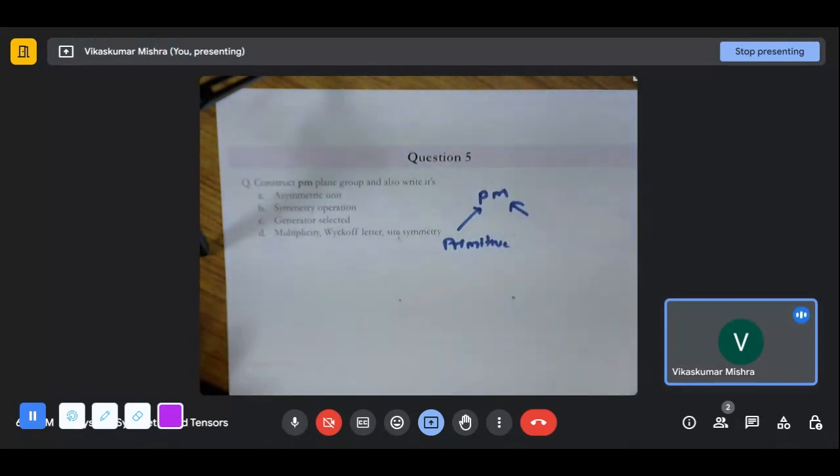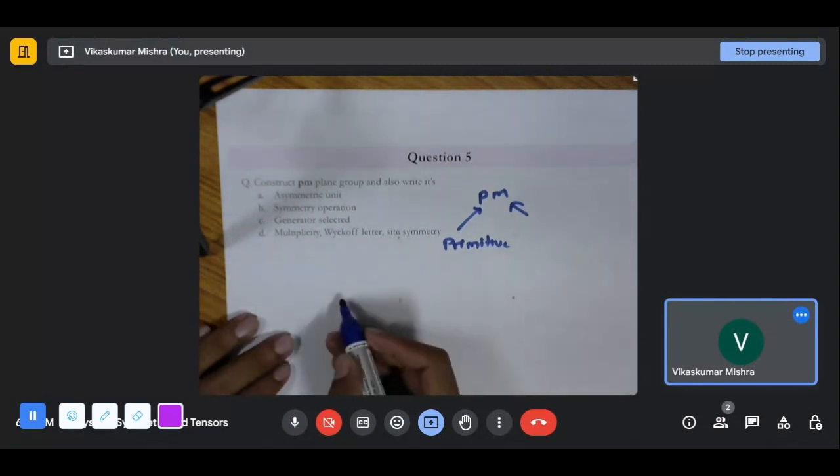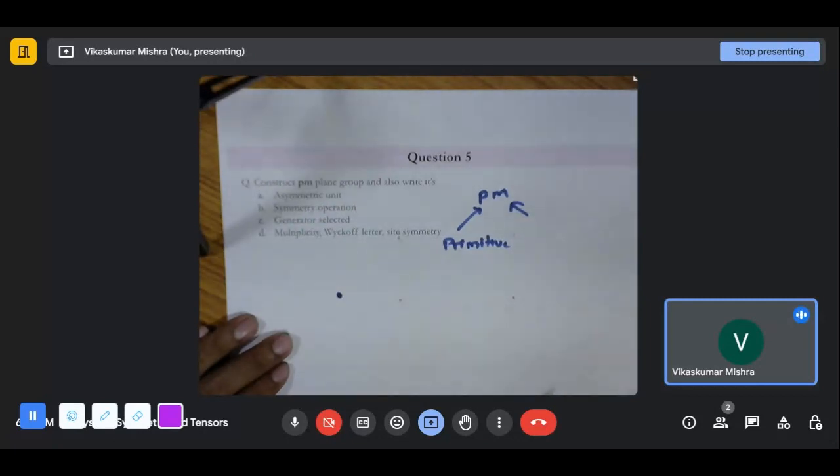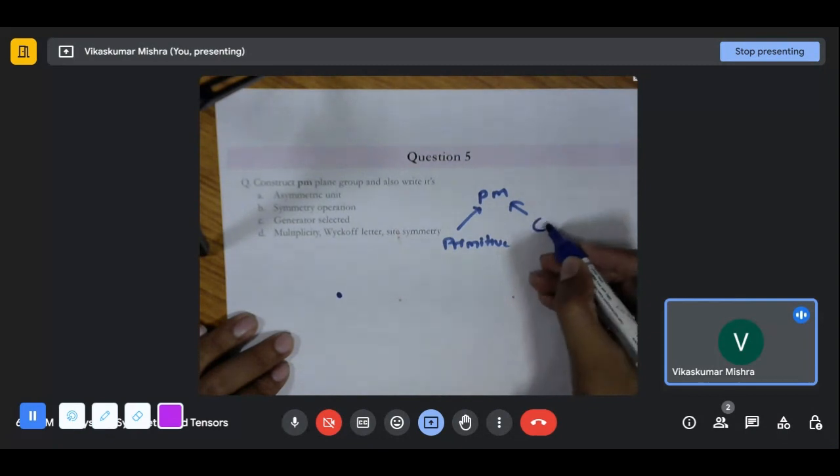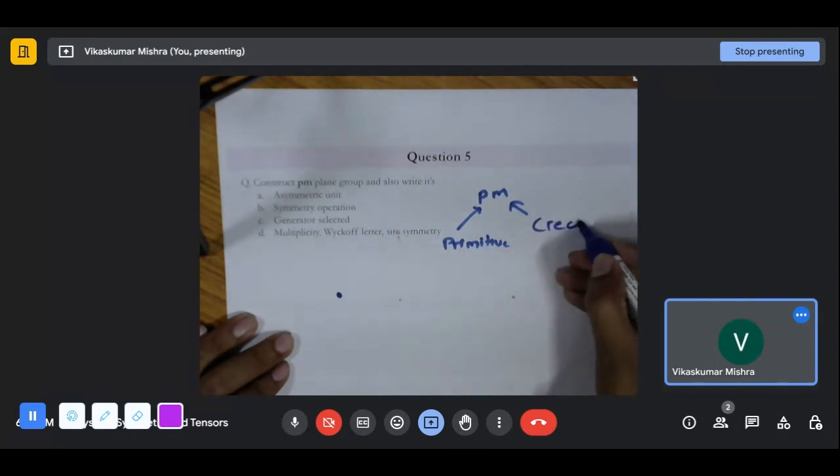Since a mirror is there, we can draw it. Let's start with one of the points of the primitive. Right now we are drawing the general position diagram. See, there is a mirror, and since there is a mirror, it will lead to a rectangular lattice.